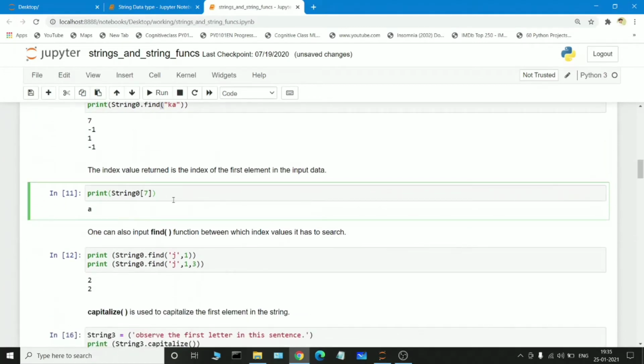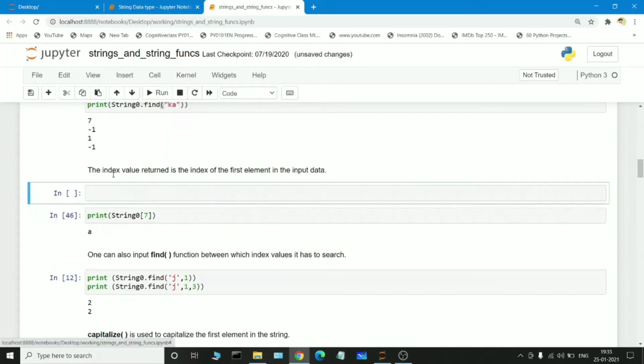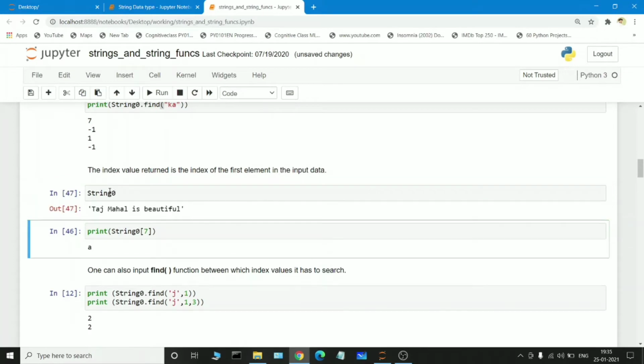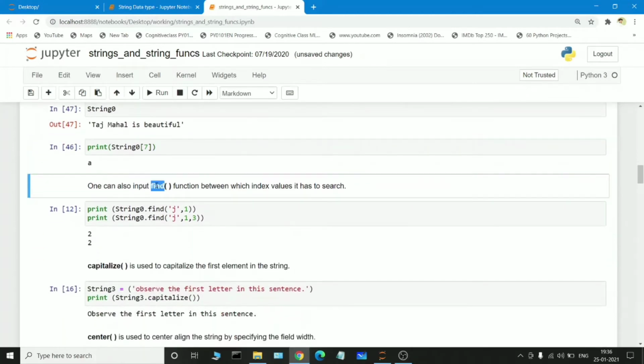So this is our index value. We know how index values work. This is the variable holding the string Taj Mahal is beautiful. It is holding the string 0. And if we want to access the seventh index keyword and execute it, automatically the A will be printed. See, at the 7th location, automatically A will be located. So this is how the find function works.